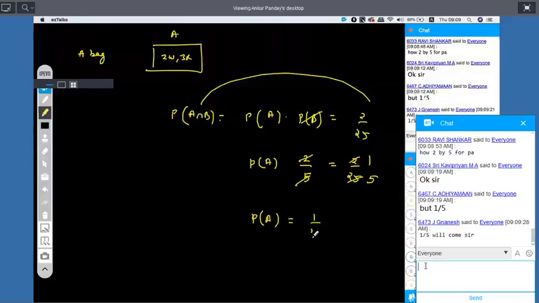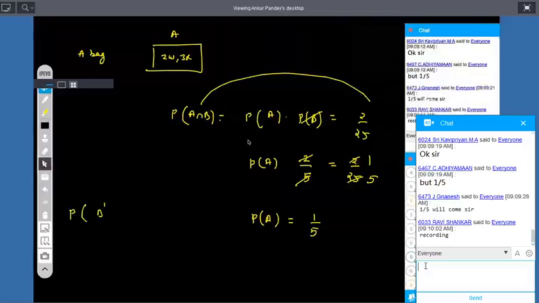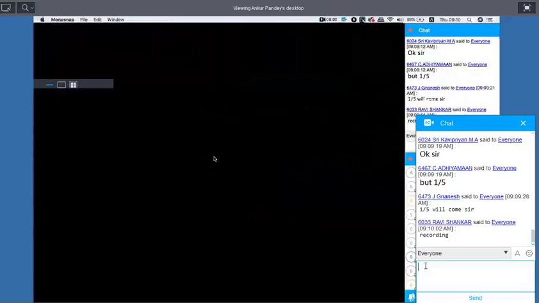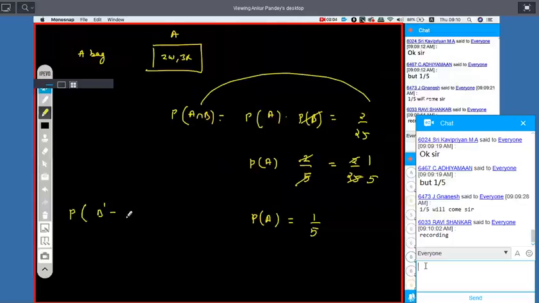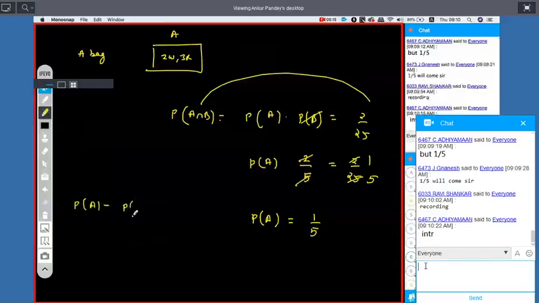The question was P of B complement intersection A, so P of A minus P of A intersection B, right?